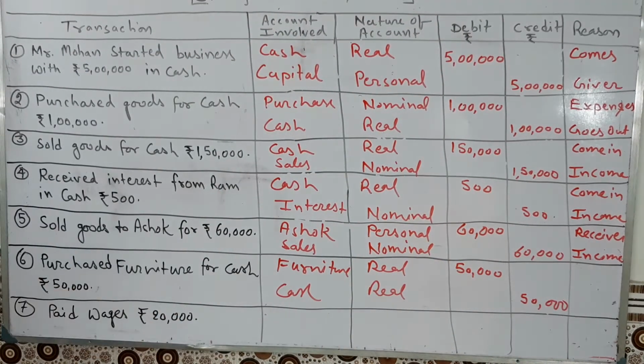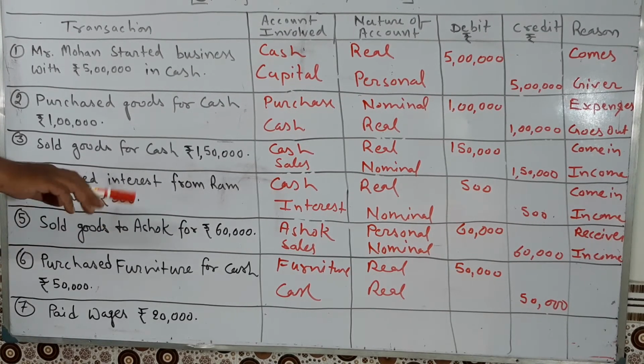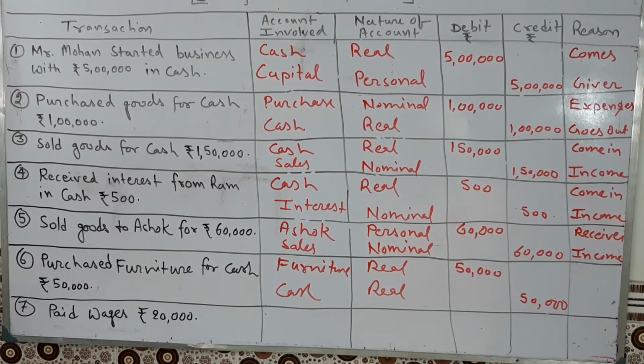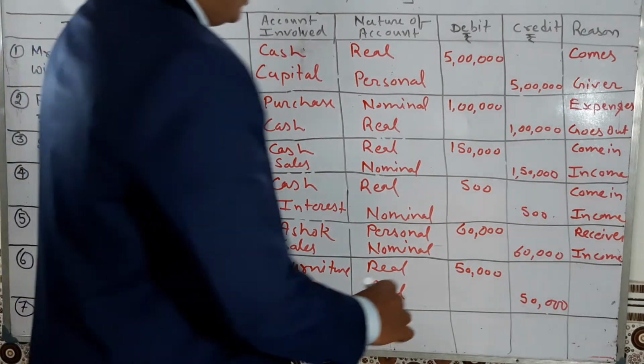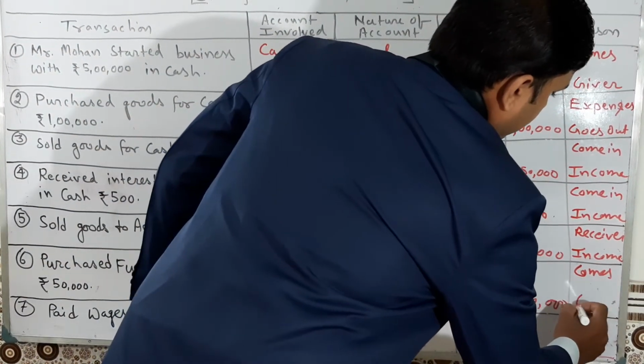Clear? Purchase furniture for cash, furniture account debit to cash. All are real accounts. 50,000 and 50,000. Furniture comes in and cash goes out.